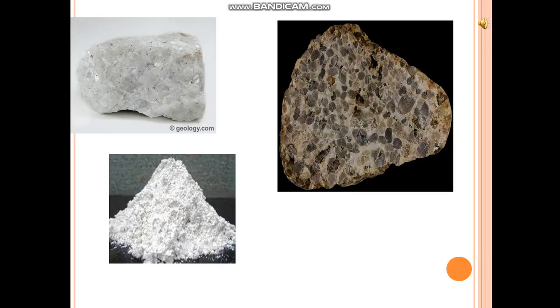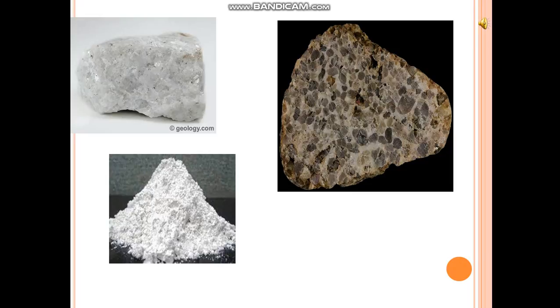Now come to conglomerate. It is a rock consisting of gravel, stones and pebbles. It is a hard mass cemented with some minerals. It is used for millstone, grinding stone for grinding corn and other cereals. You must have seen these types of millstone in villages. People use this for grinding corn and other cereals.